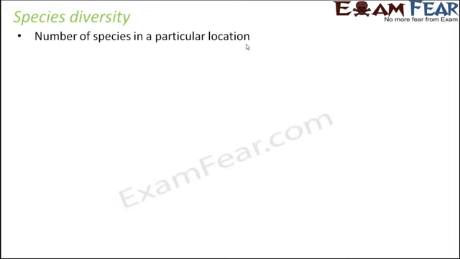Similarly, the species also might have different choices of location. Some of the species might be present in a particular location and might not be present in some other location. So depending upon their choice, the number of species in different locations are different. There are certain locations which have more variety of species, and we say that those communities are more diverse because they have more variety.